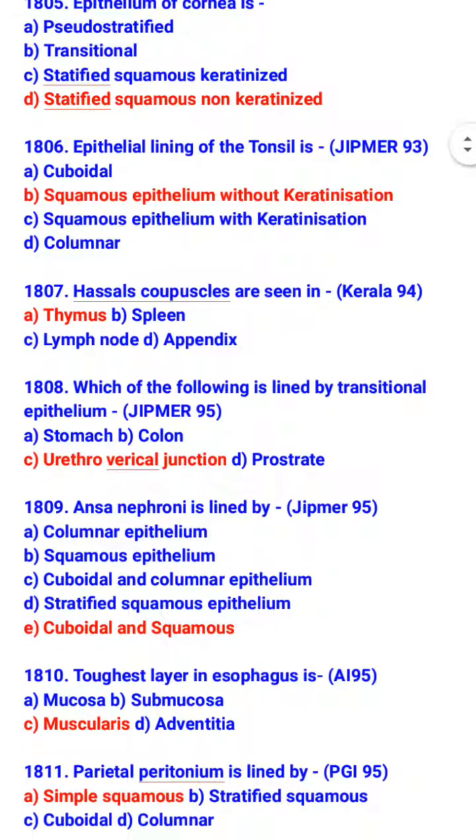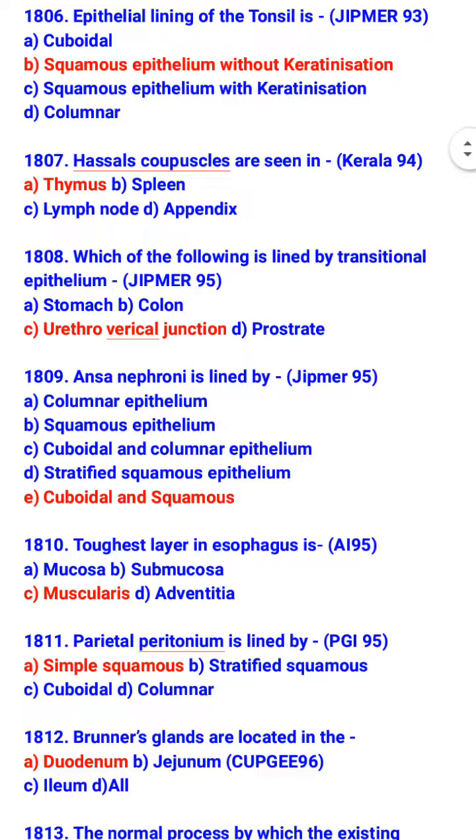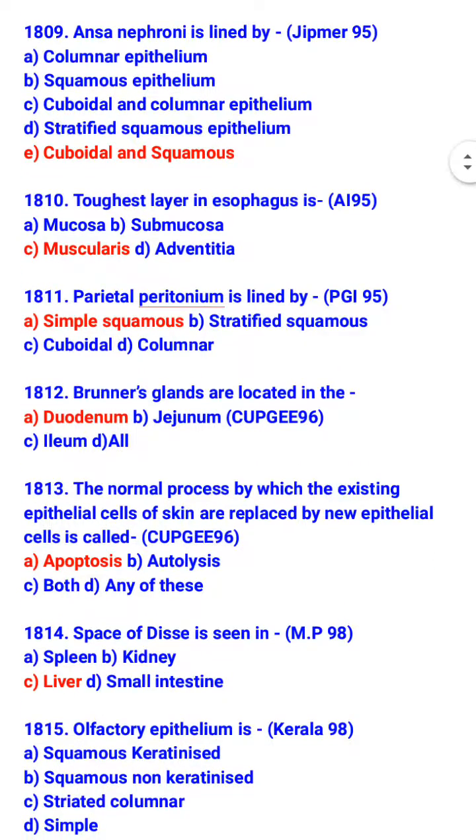Which of the following is lined by transitional epithelium? Urethrovesical junction. Ansa nephroni is lined by cuboidal and squamous. Toughest layer in esophagus is muscularis. Parietal peritoneum is lined by simple squamous. Brunner's gland are located in the duodenum.